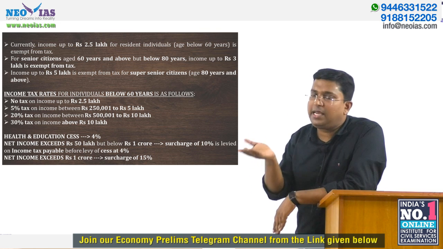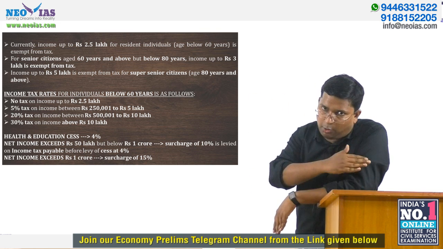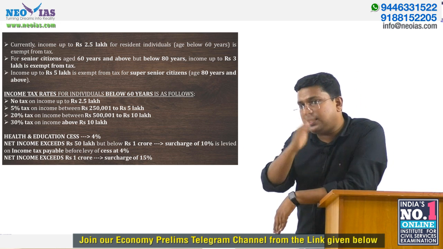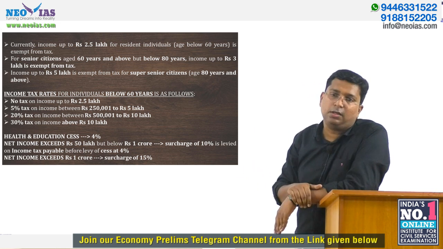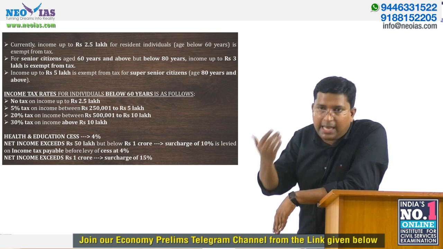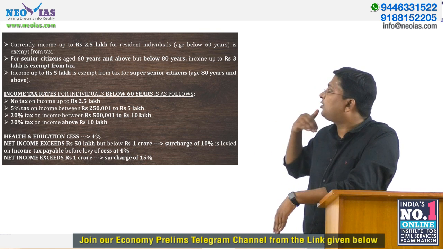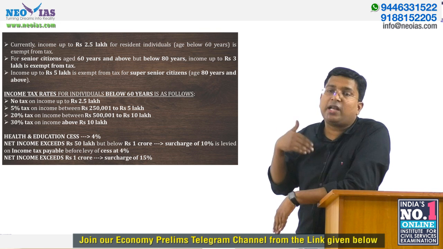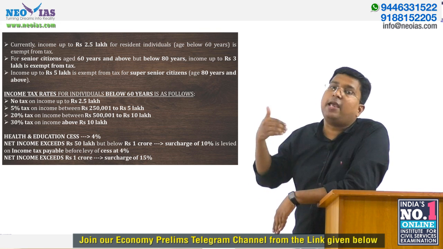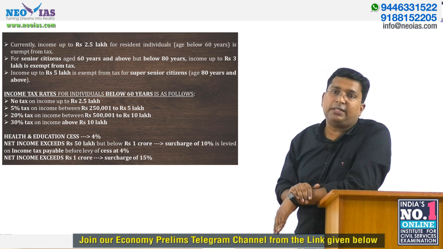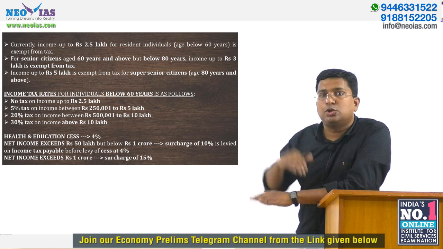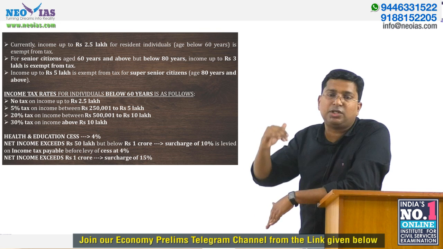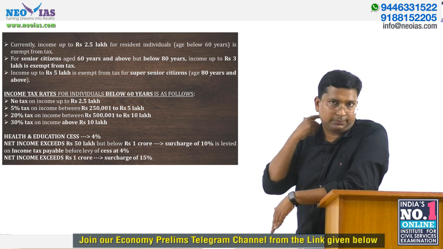If you are a senior citizen with an age between 60 and 80, your tax exemption limit is 3 lakh. And if you are a super senior citizen, those who are 80 years and above, the tax exemption limit is 5 lakh. So 2.5 lakh, 3 lakh and 5 lakh are the tax exemption limits based on your age.